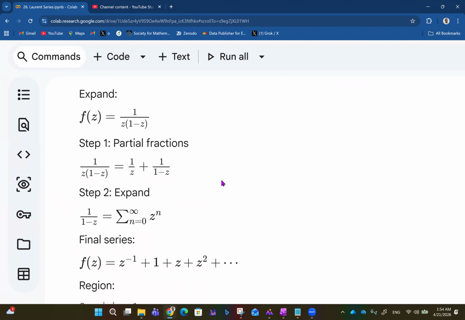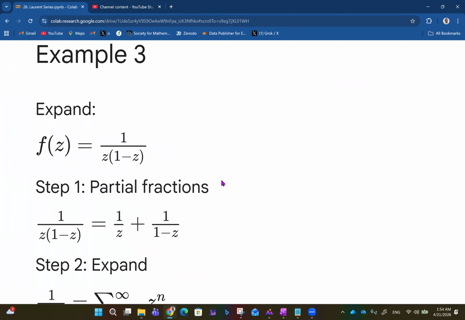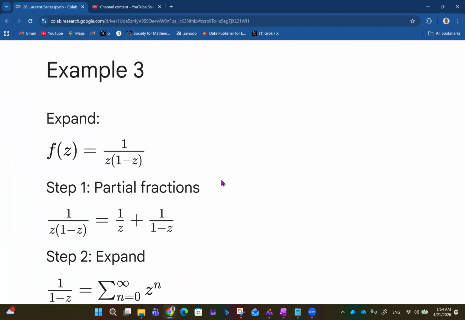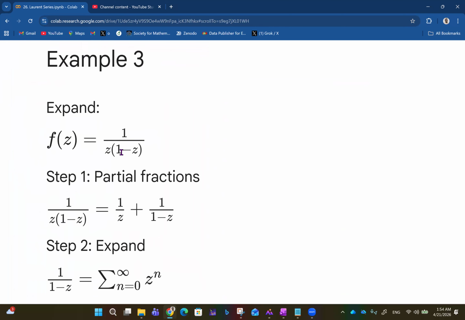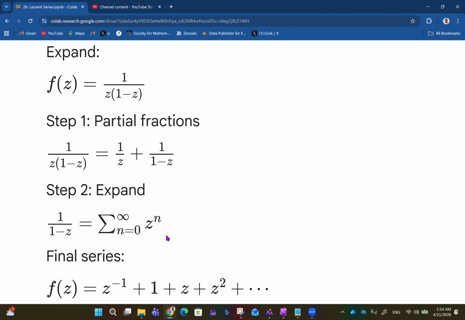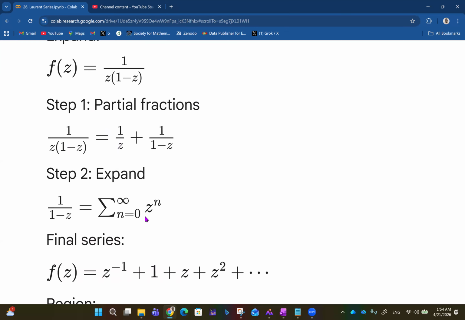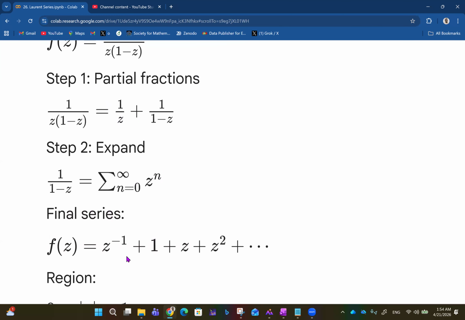So for example 3, we have this f of z, which is 1 over z times 1 minus z. You can split this into partial fractions. So we have 1 over z times 1 minus z. In partial fractions, we get 1 over z plus 1 over 1 minus z. If we expand this now, one part becomes the geometric series, and then the other part is the 1 over z part, which is z raised to minus 1 plus 1 plus z plus z squared, and all of that.